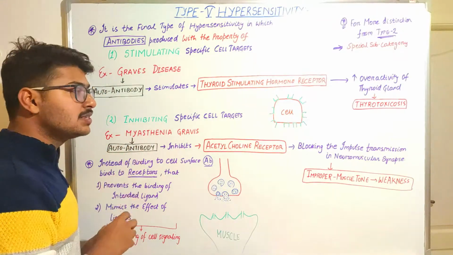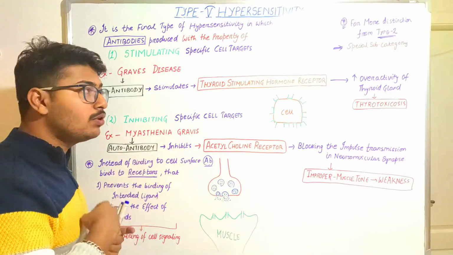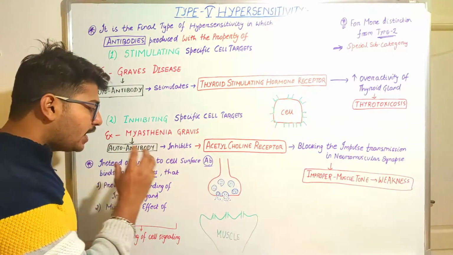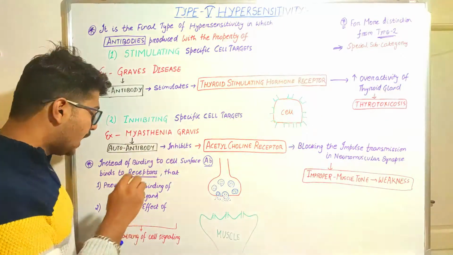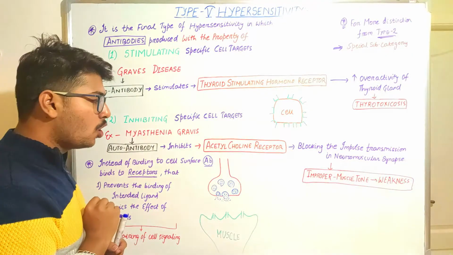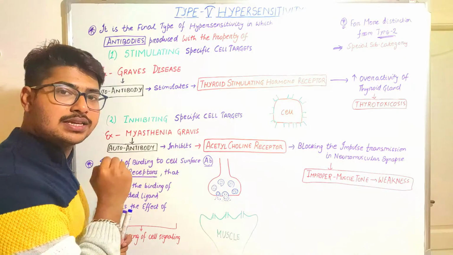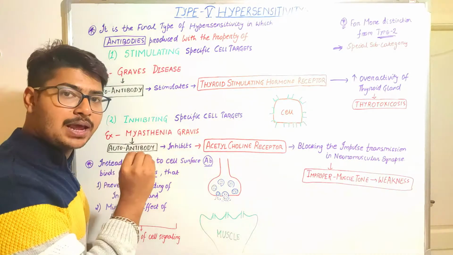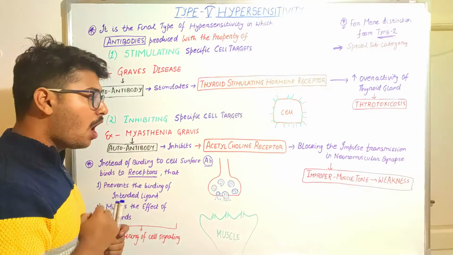But in this case, the autoantibodies that are produced due to the hypersensitivity reaction, instead of binding to the cell surface, will bind to the receptors of the cells. After binding with the receptors of the cells, it is going to impair the cell function. How?